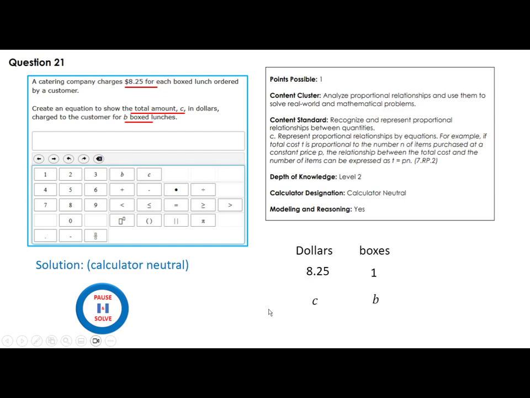Now here you do what we call cross multiplication. You multiply these two and you divide by this. So C will be equal to 8.25 B divided by 1. So C = 8.25B.